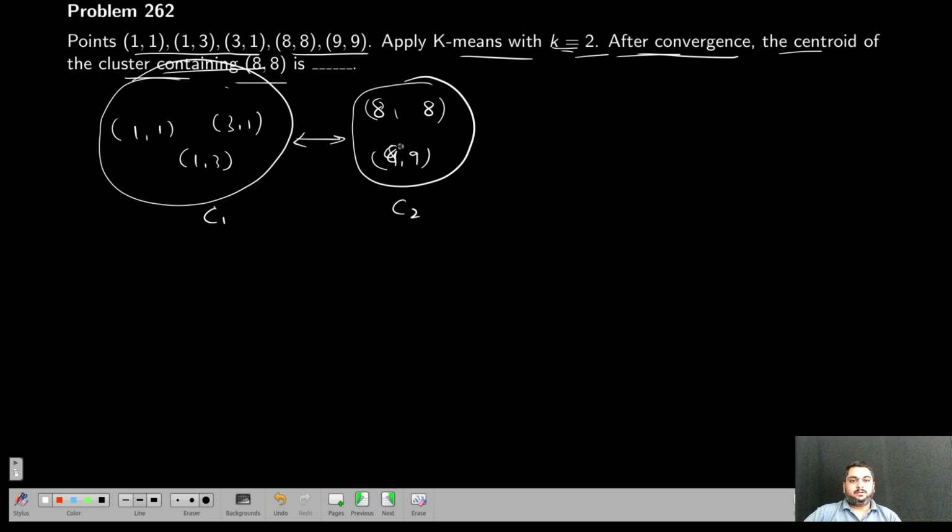So for (8, 8), what is the centroid for this cluster? The centroid will be somewhere here. That is the average: 8 plus 9 by 2 comma 8 plus 9 by 2. 17 by 2, that is (8.5, 8.5). This is the answer.